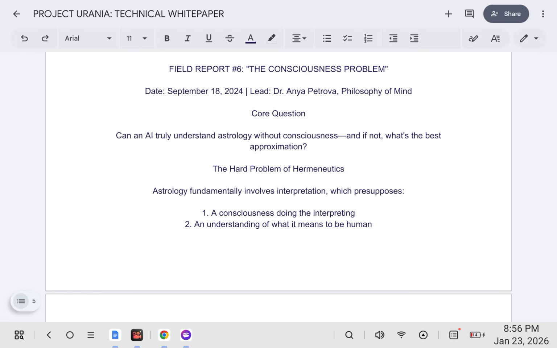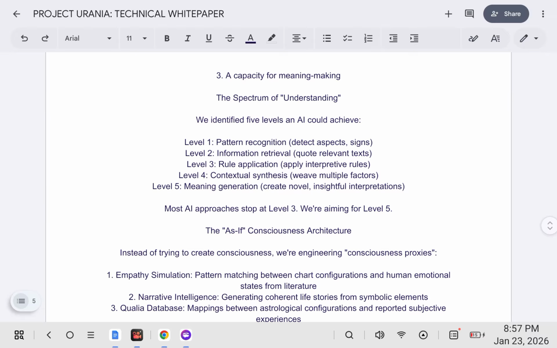Field report number 6, the consciousness problem. Core question: can an AI truly understand astrology without consciousness? And if not, what's the best approximation? The hard problem of hermeneutics. Astrology fundamentally involves interpretation, which presupposes a consciousness doing the interpreting, an understanding of what it means to be human, a capacity for meaning making.